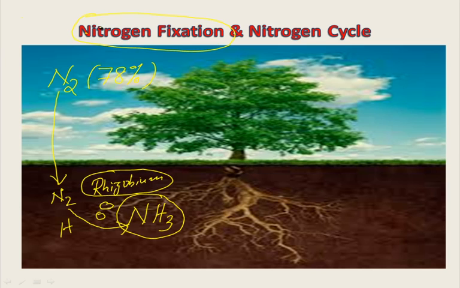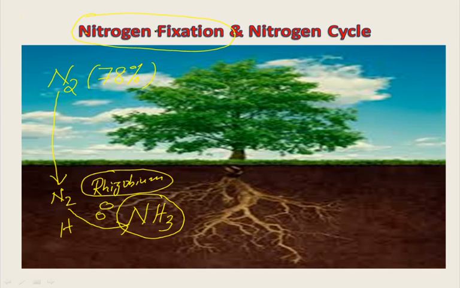Once again, the process in which free nitrogen is converted into the compound called ammonia in the presence of the bacteria is called nitrogen fixation. It is through this process only that the ammonia is formed and the plant is able to utilize it. Got it?